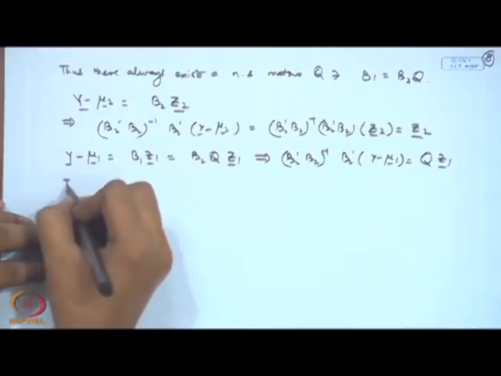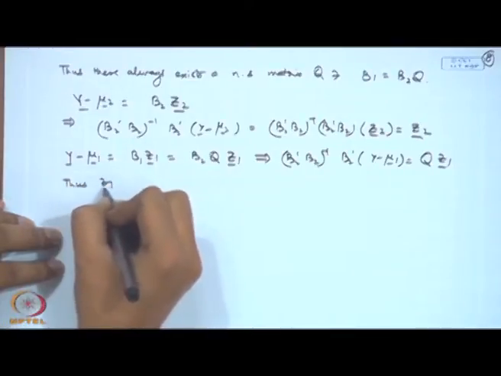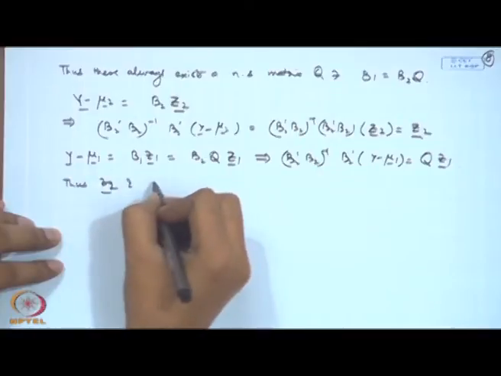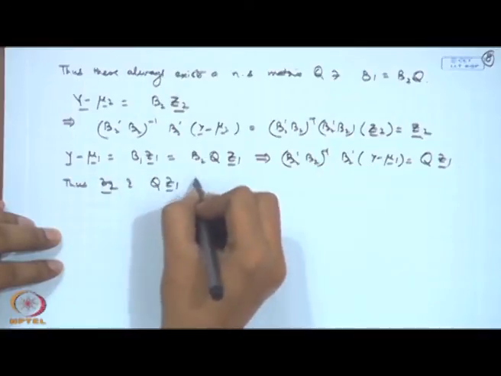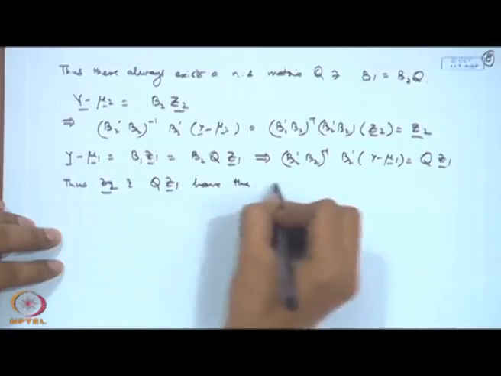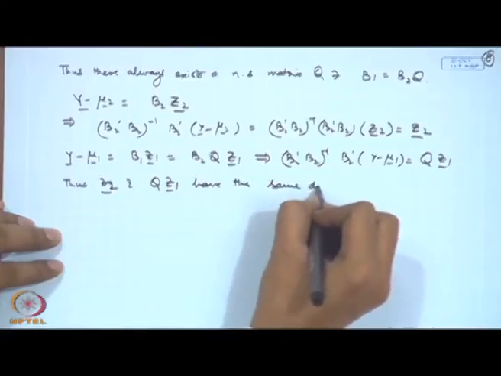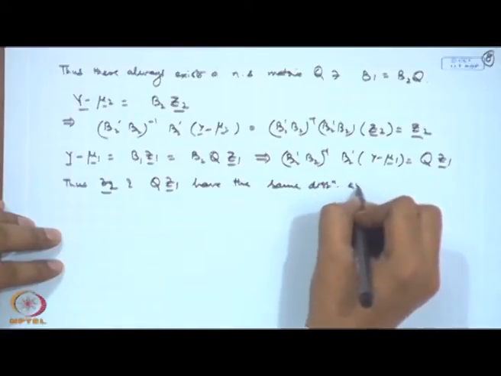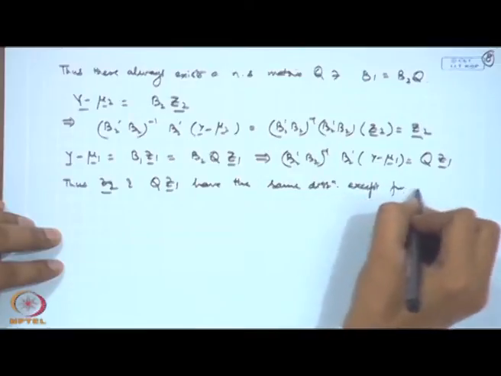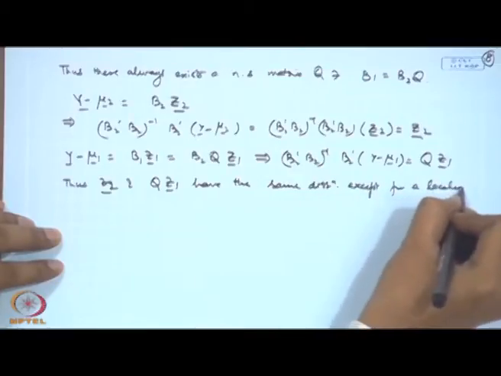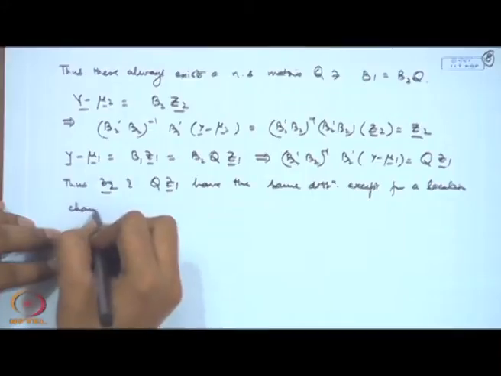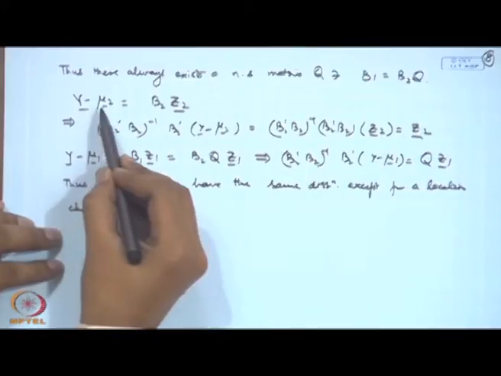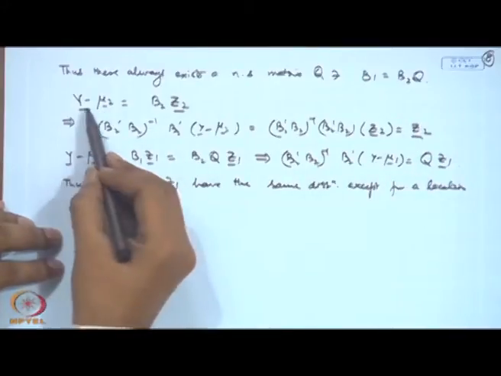So, what we are getting is that Z2 and Q Z1 have the same distribution except for a location change, because both I am able to represent in terms of, see, this is y minus mu 2.